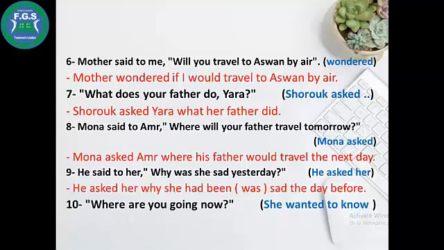Where are you going now? She wanted to know where I was going. Then I join with where and I start with the subject I, and then are will be was. I was going. Now will be then.